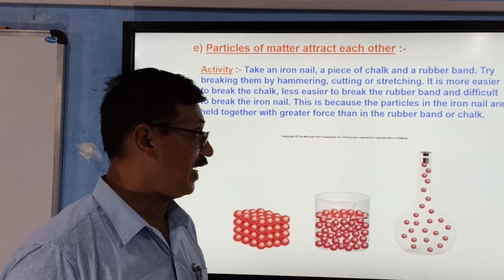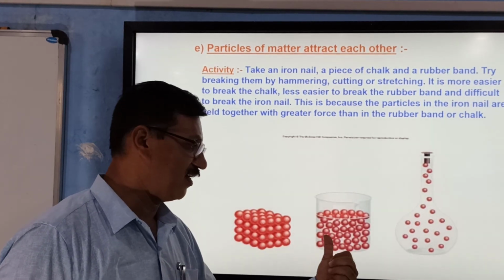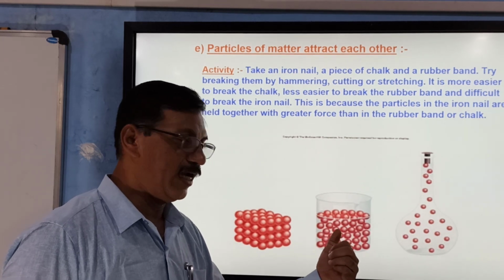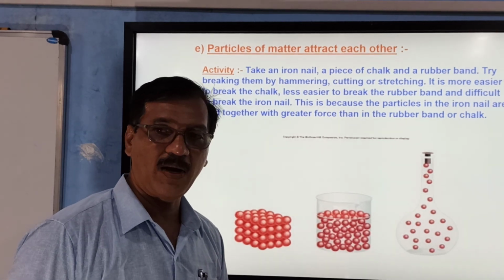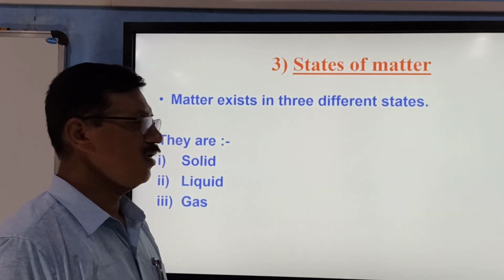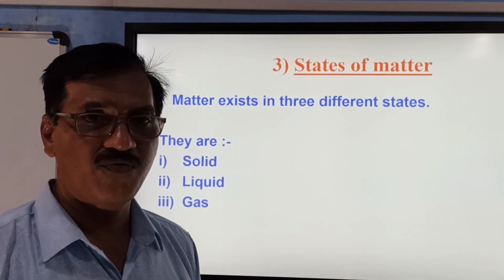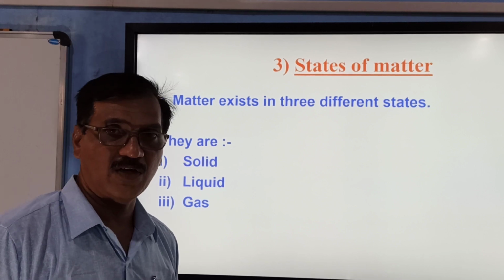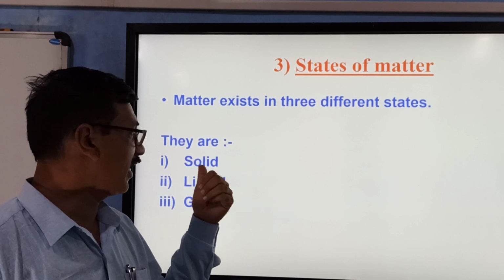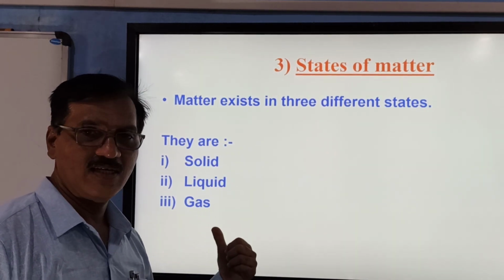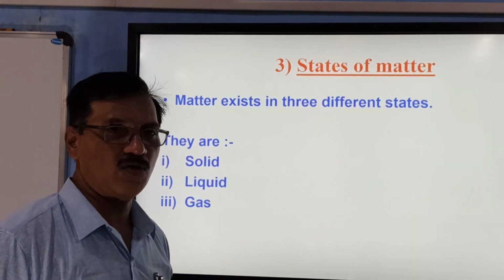This shows that the attraction among the particles of solid is greater than that of the particles of the liquid, and attraction between the particles of liquid is more than attraction between the particles of gases. Now, there are three different physical methods of classification of matter. So they are solids, liquids and gases. So these are the physical classification. Based on physical property, we are able to classify.